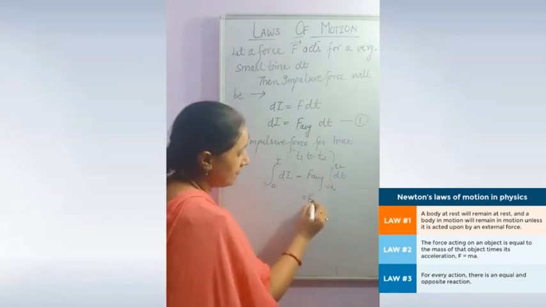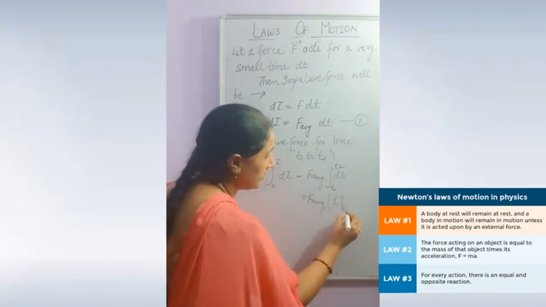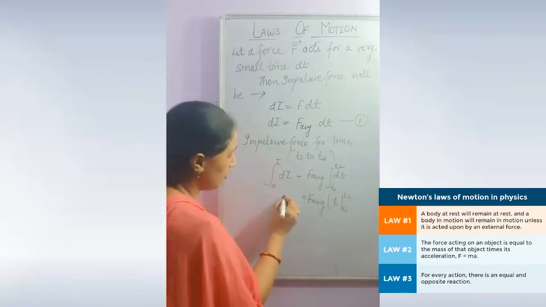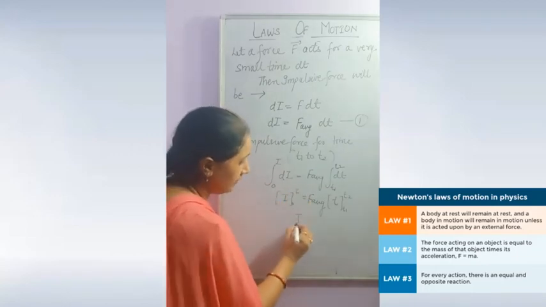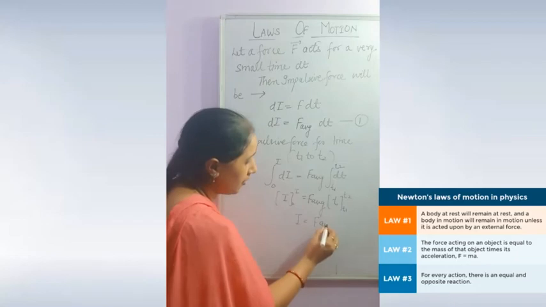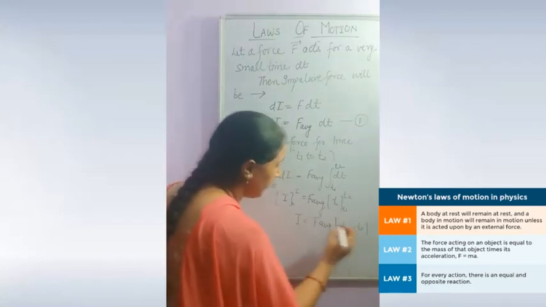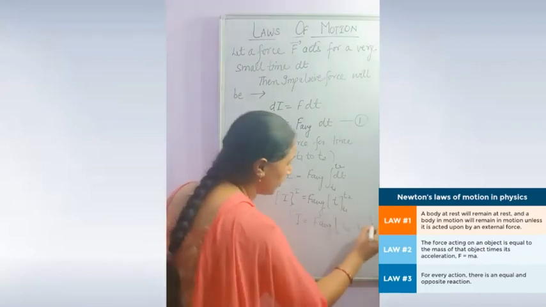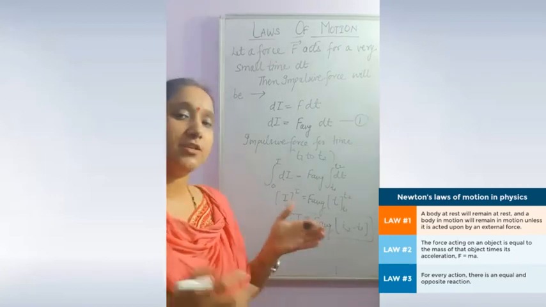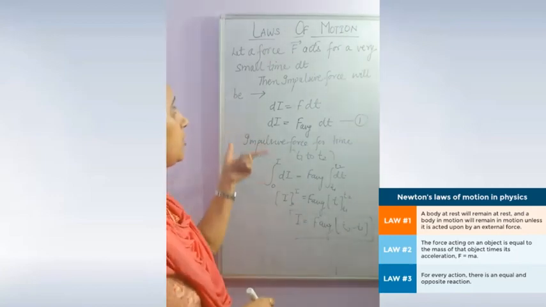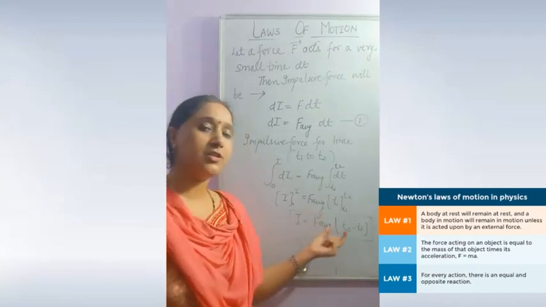This gives F average times t, with limits t1 to t2, and I from 0 to I. On substituting, we get the formula for impulse whenever the time interval t1 and t2 is given. In this way you derive the impulse formula: I = F average (t2 minus t1).